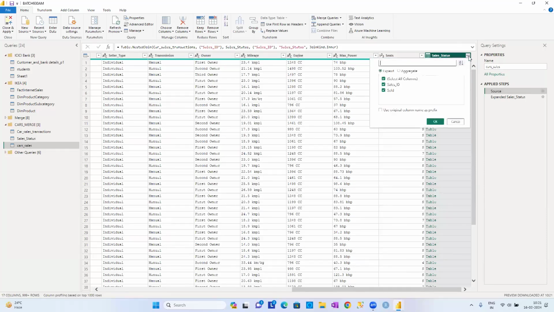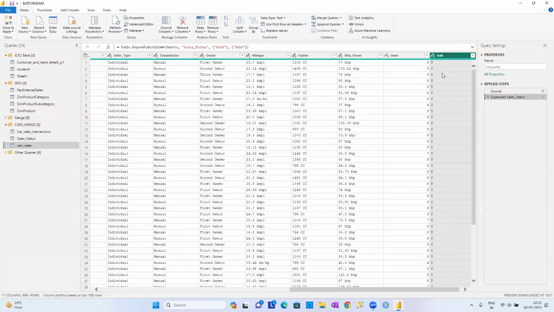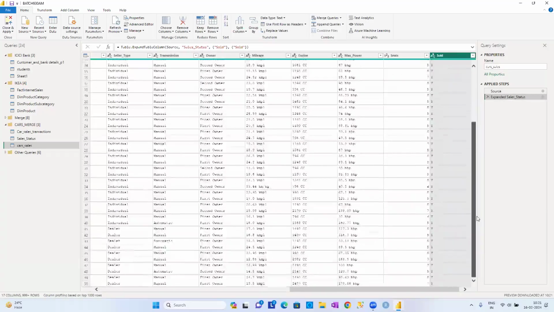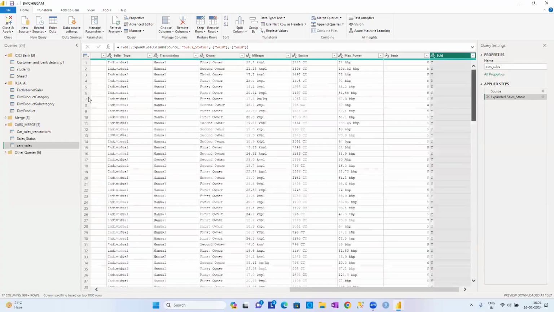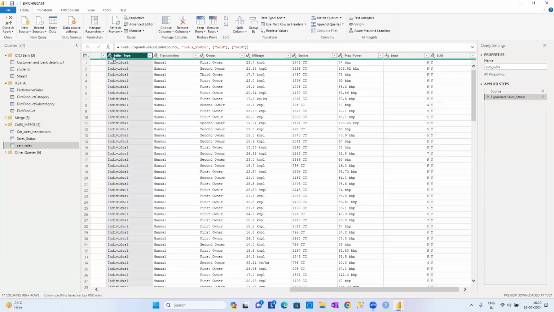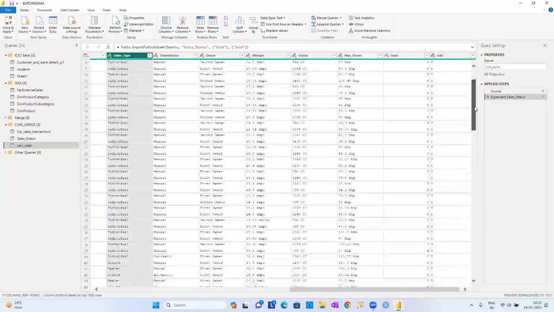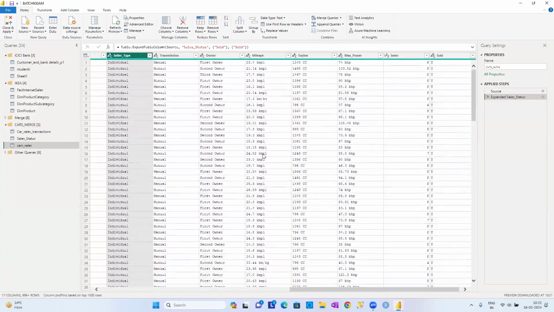So expand the table. I think we already expanded it here. Just expand the table, and we are going to get the current status of them and how many records we have got. We have got a total of 7,906 records, guys. So this is the way we can merge the data. One joining is over, guys.